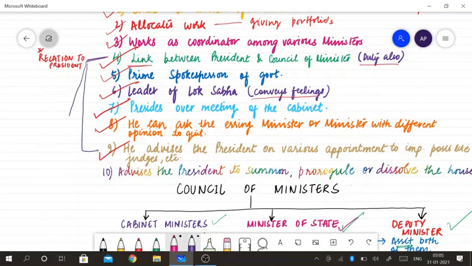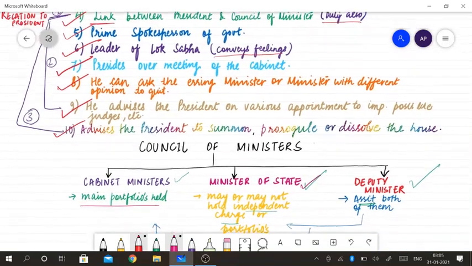He has the duty for the president that I told you already: advising for the various appointments, advising to summon or dissolve the house, and reporting about the Council of Ministers.